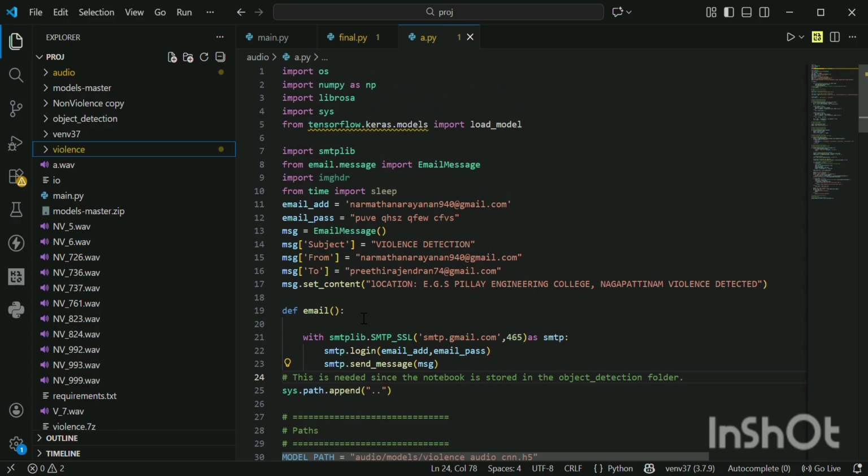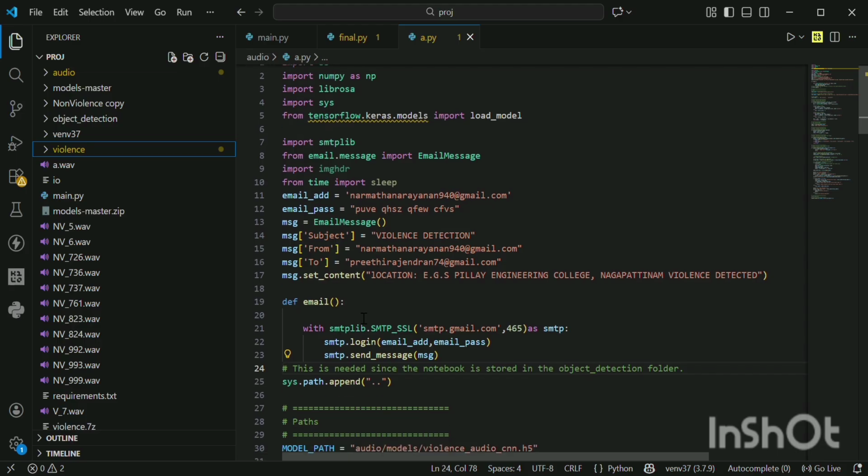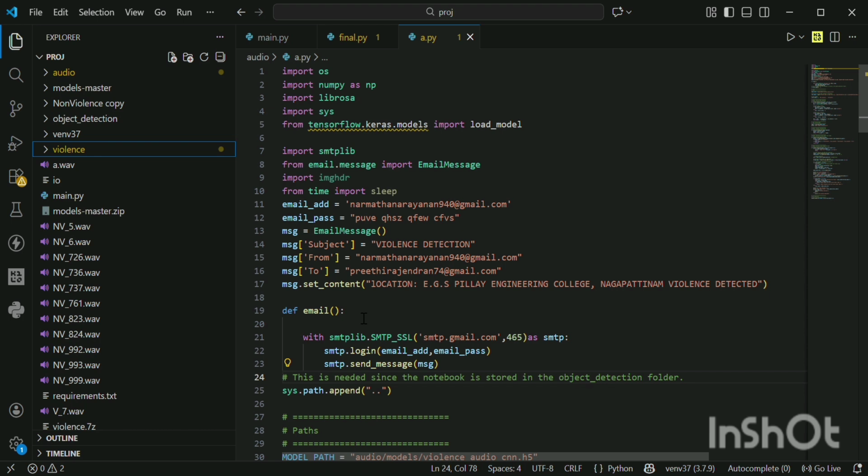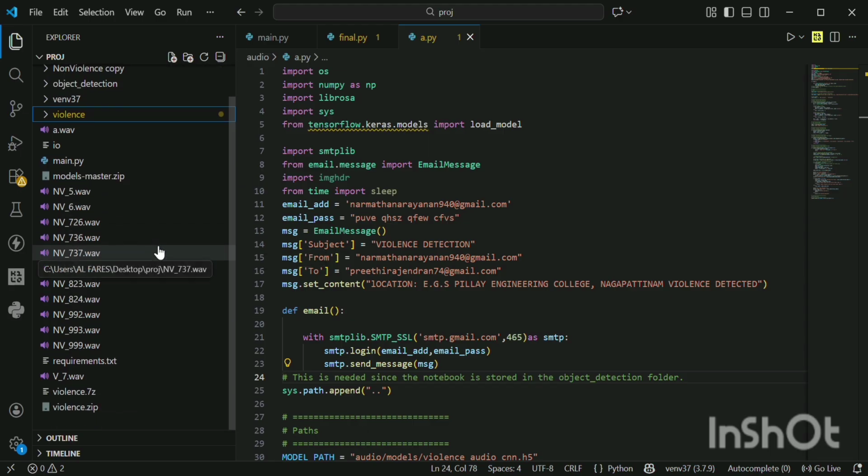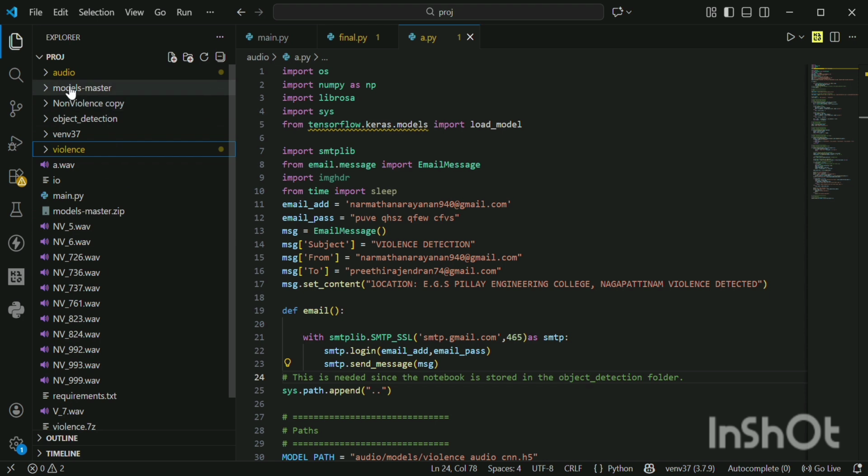Project is the main folder for this project. It contains the audio folder, model master, non-violence copy, object detection, violence folder, and mainly it has the main.py Python file. So here there are three main Python files, which include main.py, final.py and a.py. Main.py is used to run both the violence and non-violence files. Final.py is used for video detection. A.py is used for audio detection. So first we see the a.py from the audio folder.